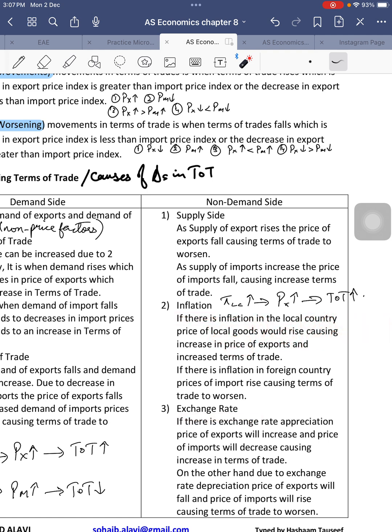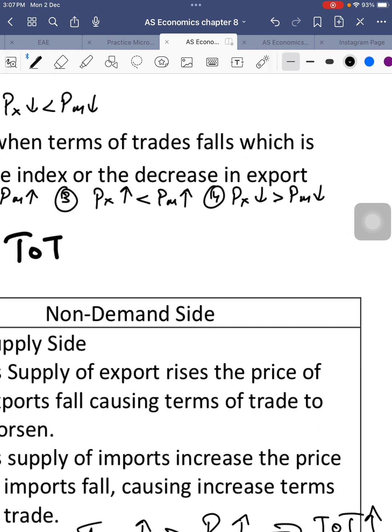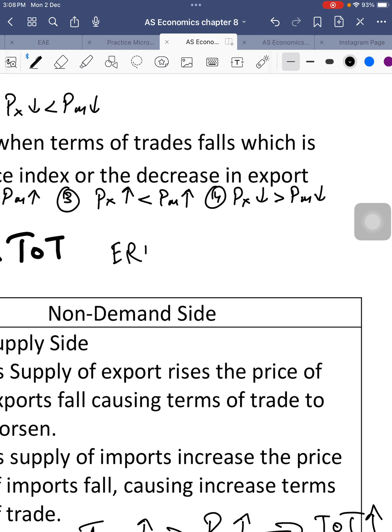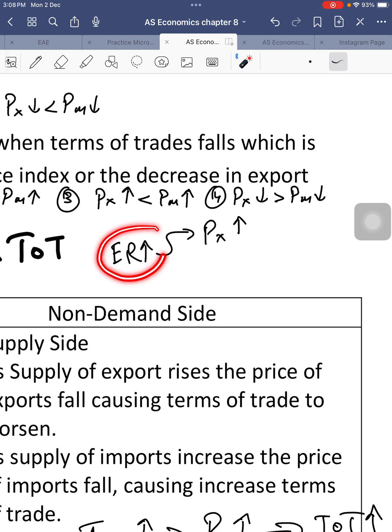Number 3, exchange rates. If a country's exchange rate appreciates, number 1, that country's exports become expensive for foreigners because the currency has become expensive. So when the currency is becoming expensive, that means the goods will become expensive for foreigners. And at the same time,